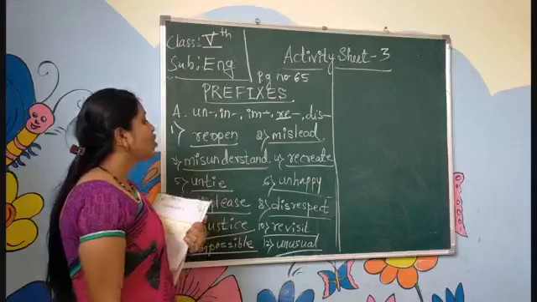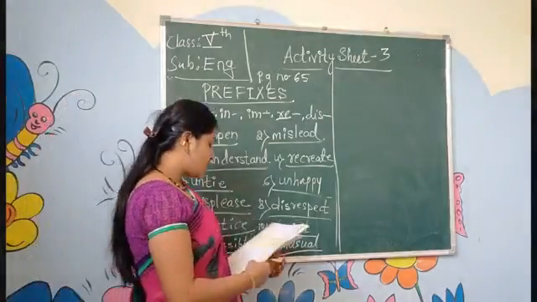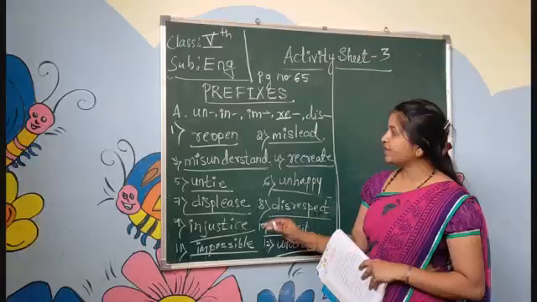Okay. These are all the prefixes in the A section. Understood, children? Yes, copy it down neatly.